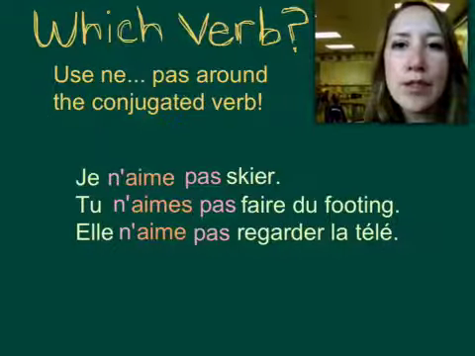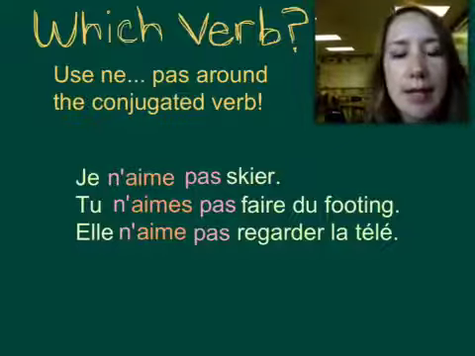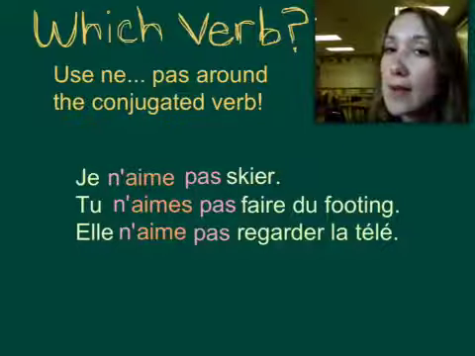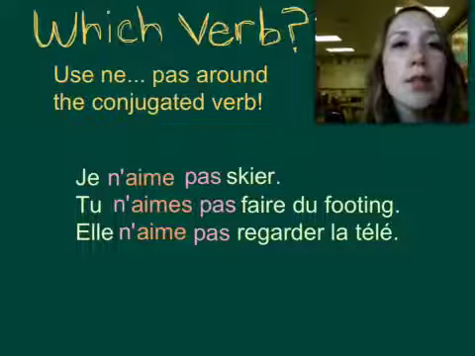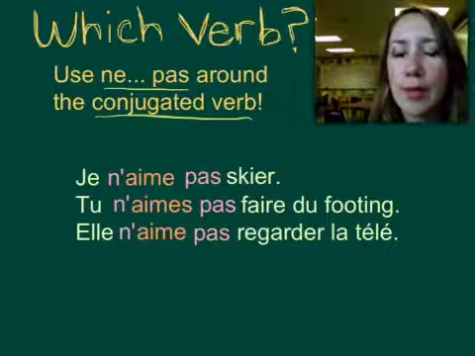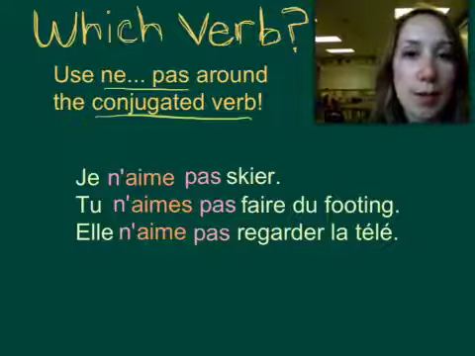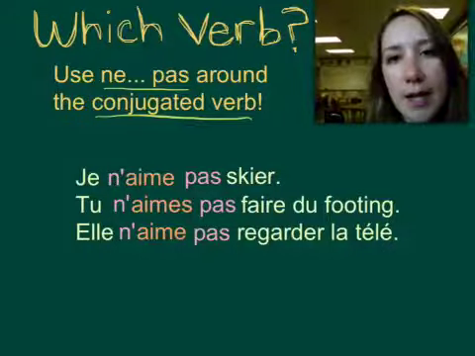So it's important to know which verb to put your ne and pas around. In some sentences we have more than one verb, so we have to be careful. It's important to know that you use ne and pas around the conjugated verb. That's the verb that follows our subject pronouns and that we change from its original form to suit that subject pronoun. So let's take a look at some examples.